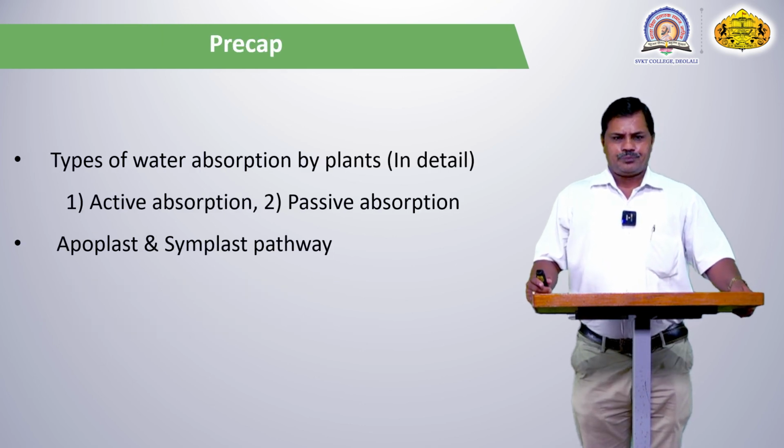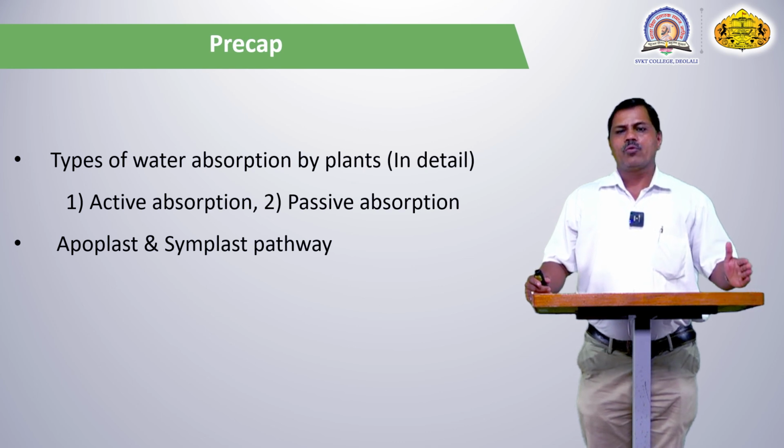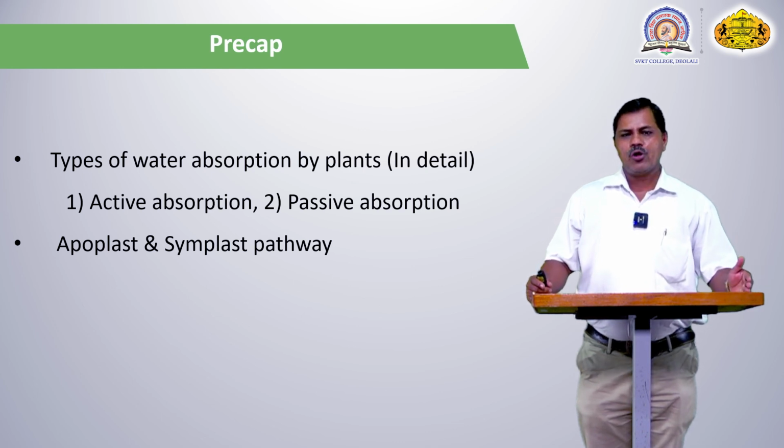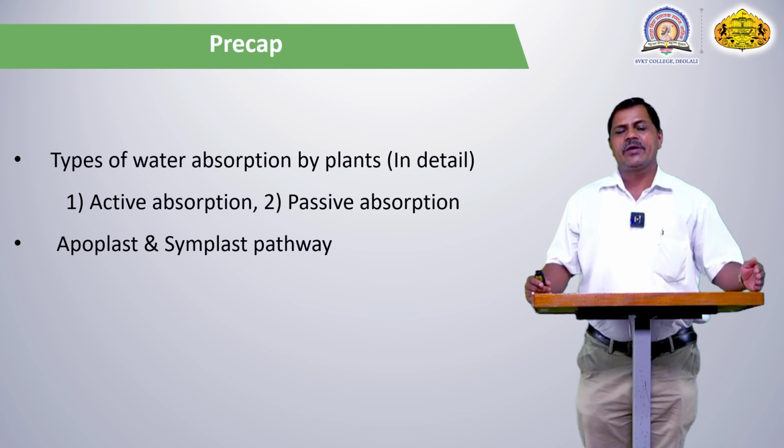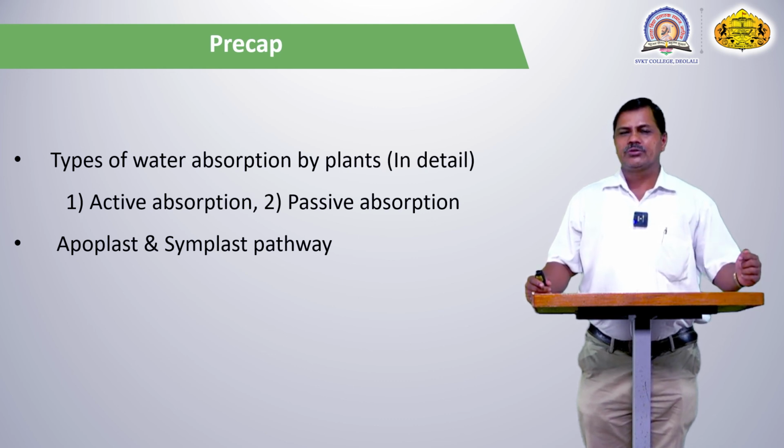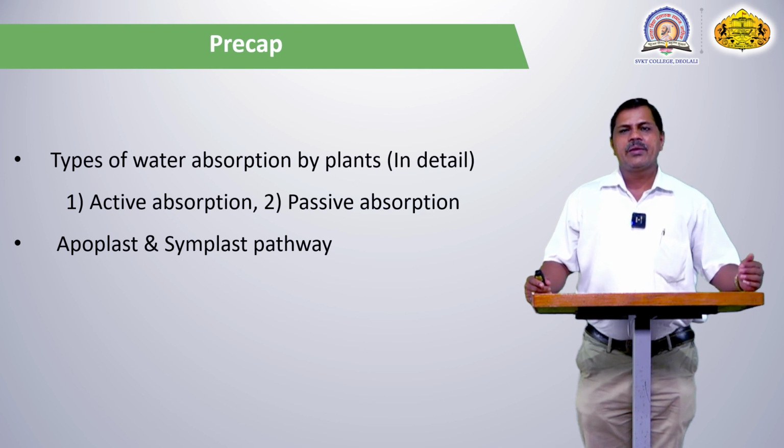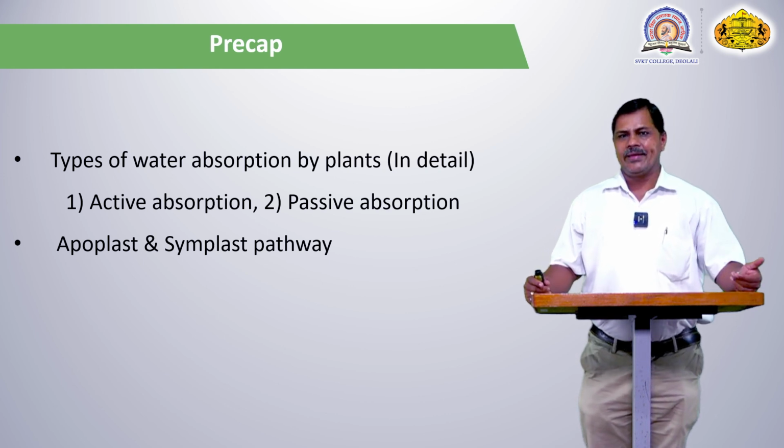Then today we discuss the types of water absorption by the plant: active absorption and passive absorption. In active absorption, a huge amount of pressure is created by the plant from the topmost part of the xylem cell, creating tension, and hence the water molecule is uplifted from the lower region to the higher region.